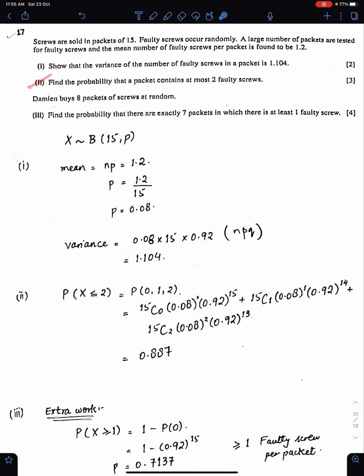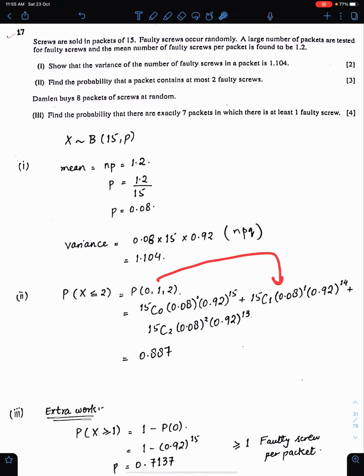Part 2. Find the probability that a packet contains at most 2 faulty screws. This is the way to write at most, less than or equal. So the possible values of x are 0, 1 or 2. With the help of binomial formula, we can easily get these probabilities. For 0, we need to write 15C0, p to the power 0, q to the power 15, or you can directly write this as q to the power 15.